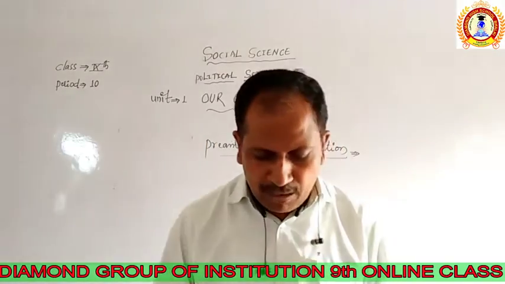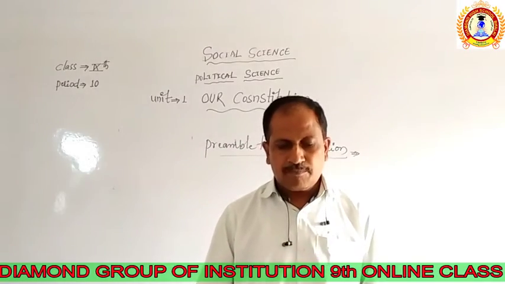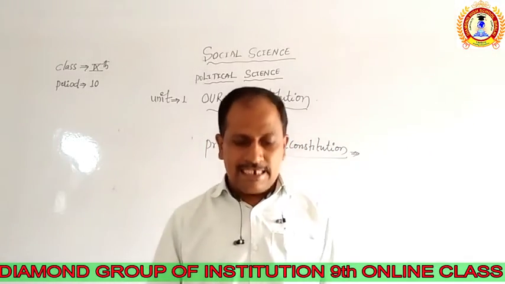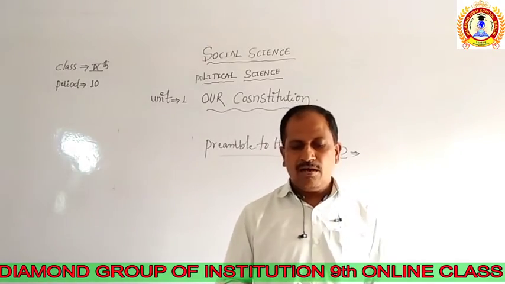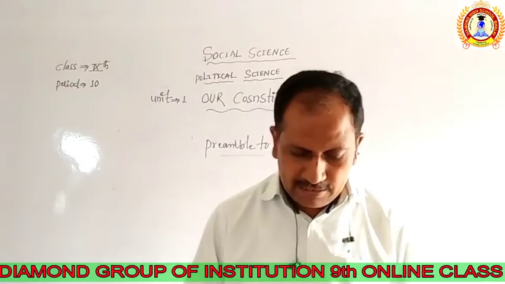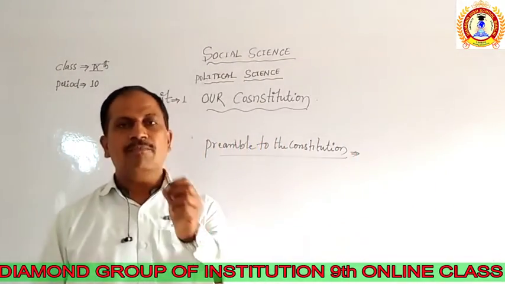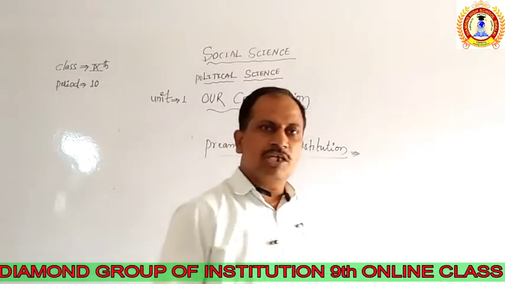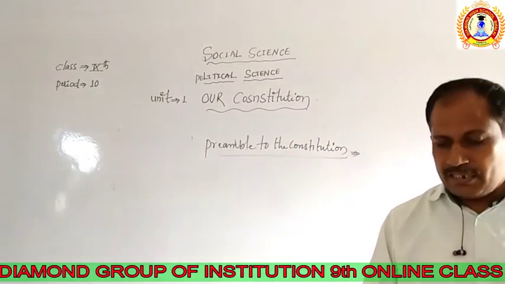The preamble is a part of the objective resolution put forward by Jawaharlal Nehru on December 13, 1946 and approved by the Constituent Assembly on January 22, 1947. So actually, the preamble was added to this constitution with some objectives and principles put forward by Jawaharlal Nehru.